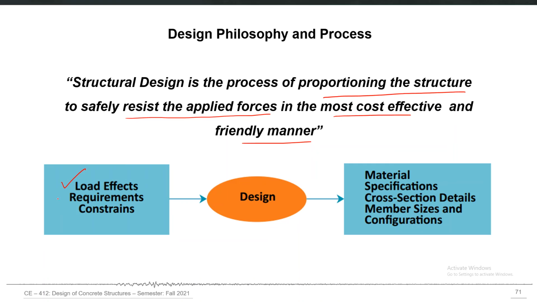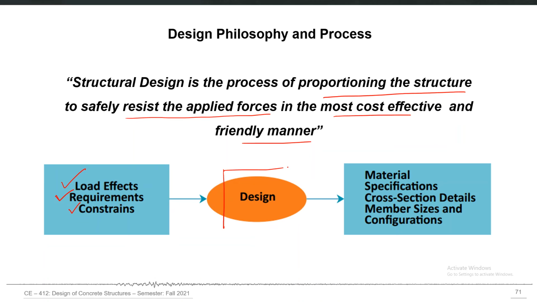We also have different practical requirements. This is the very first time we are discussing that we may have different practical requirements from different site conditions and construction practices. For example, we may have different constraints which we have to consider while proportioning our structure. So load effects is just one aspect. We may also have different design constraints.